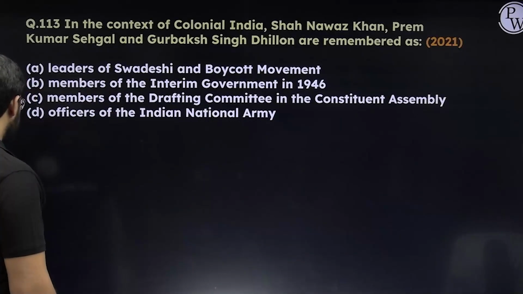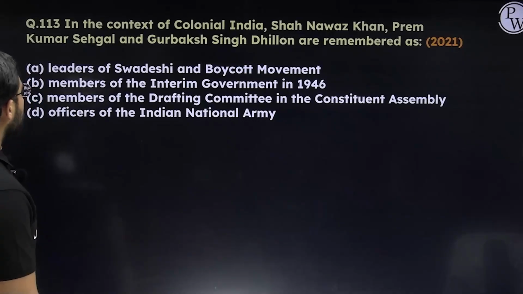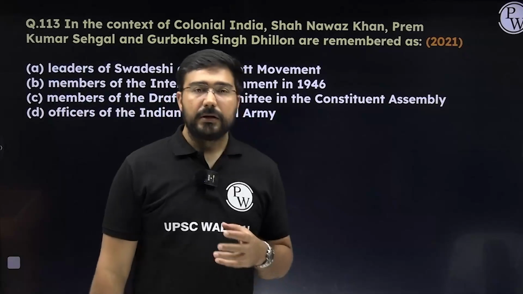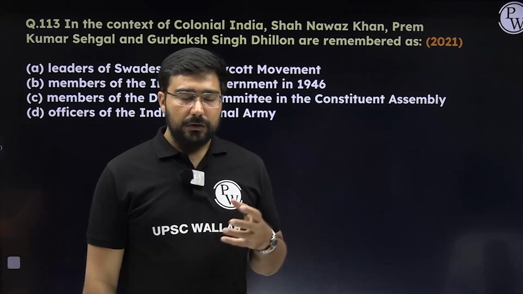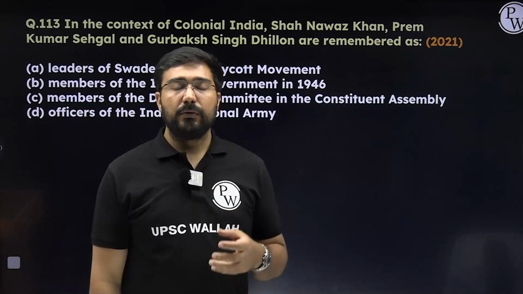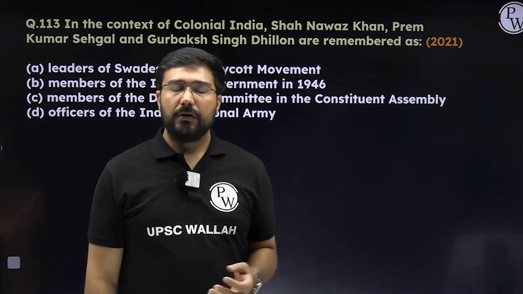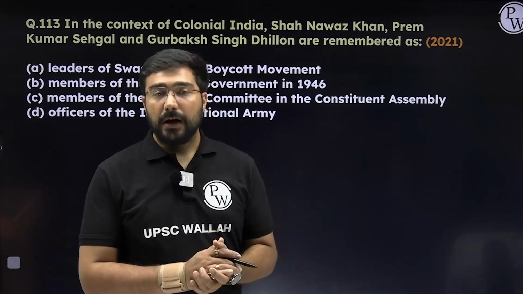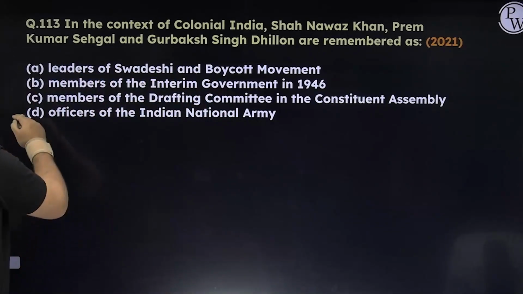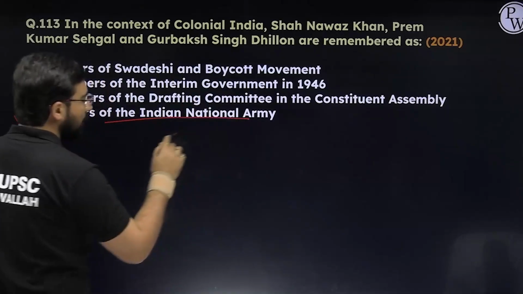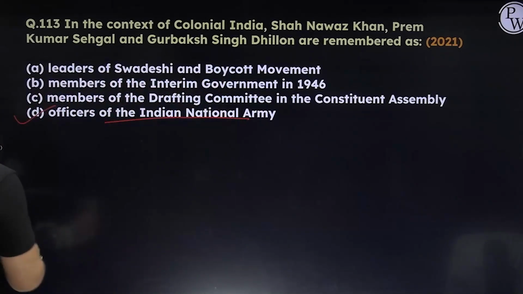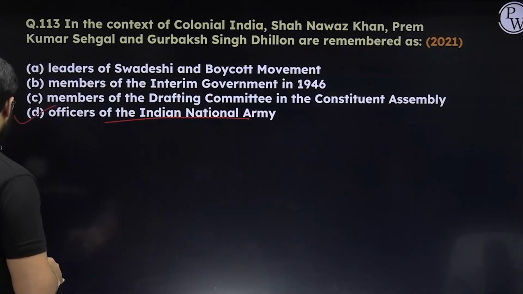Next, Shah Nawaz Khan, Prem Kumar Sehgal and Gurbaksh Dhillon are remembered. All of you know that just after the end of the Second World War, the INA people who were under the leadership of Subhash Chandra Bose, who tried to come out of Myanmar towards India, were tried. In these INA trials, the first trial had these three officers. They were the officers of the Indian National Army. So in this case, the answer is going to become D.